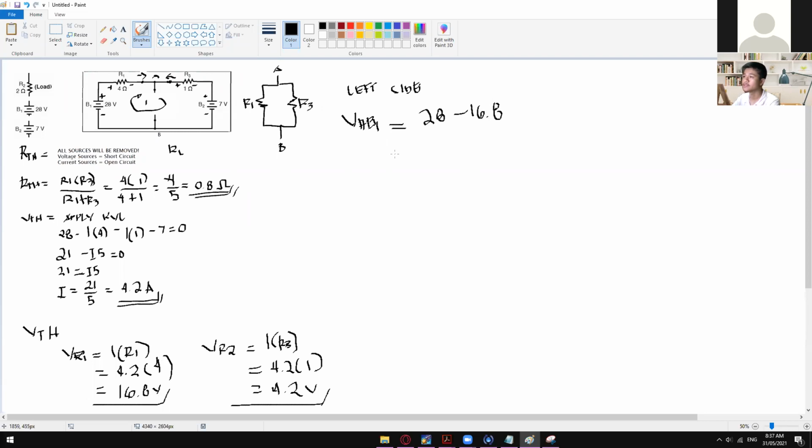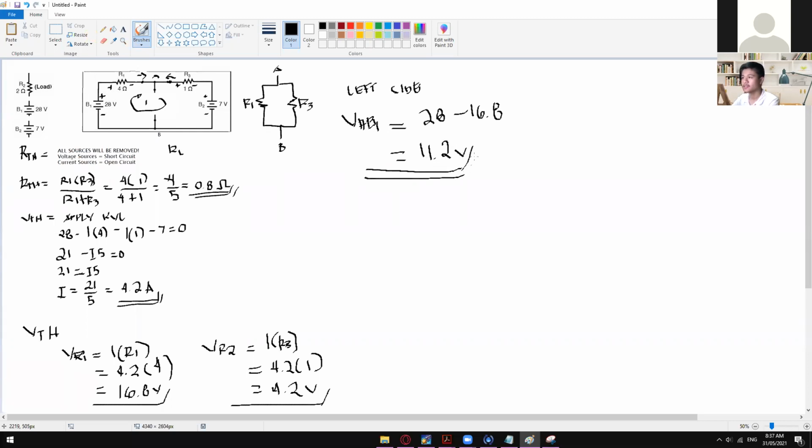So 28 minus 16.8 is 11.2. Okay, so there you go. This is now the potential voltage that is flowing from your left side,